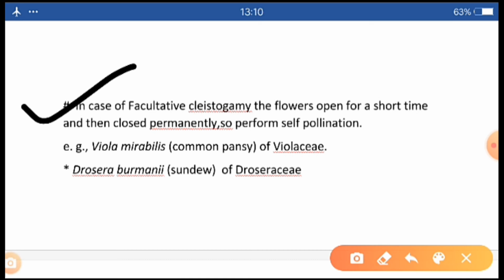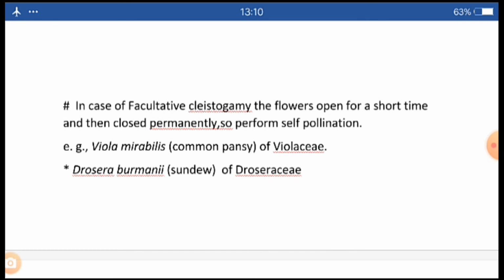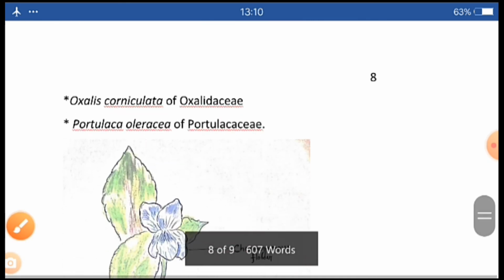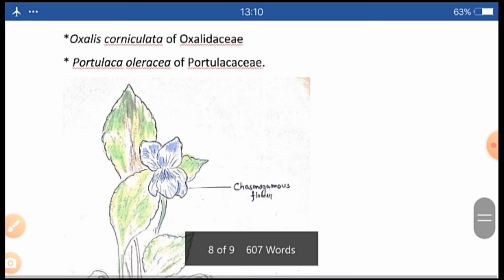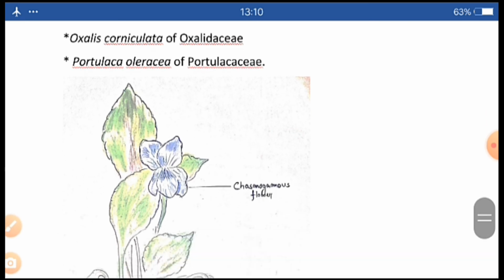Example, Drosera of Droseraceae as well as Viola mirabilis of Violaceae. Others are Oxalis corniculata and Portulaca oleracea of the families Oxalidaceae and Portulacaceae respectively.